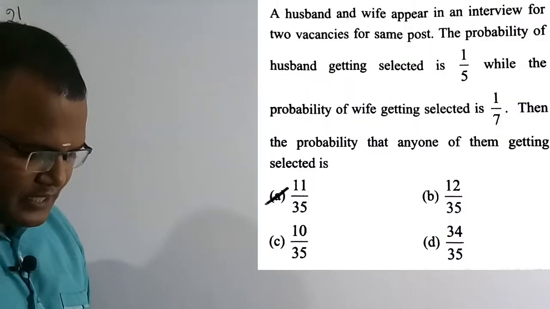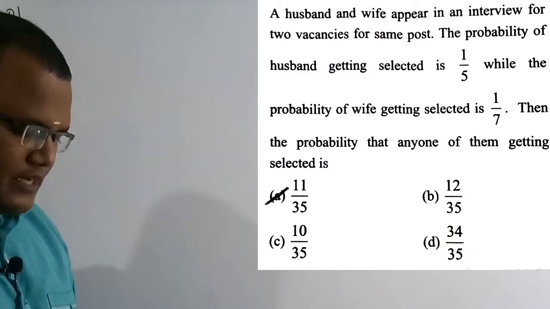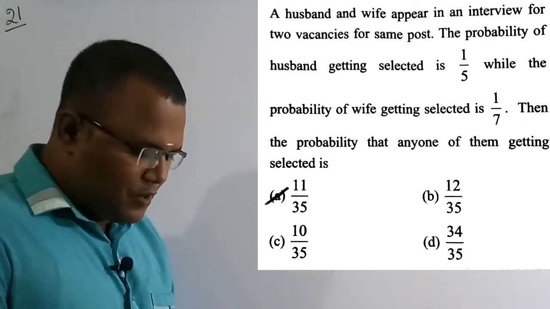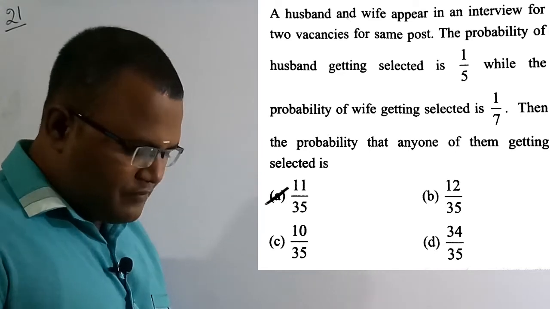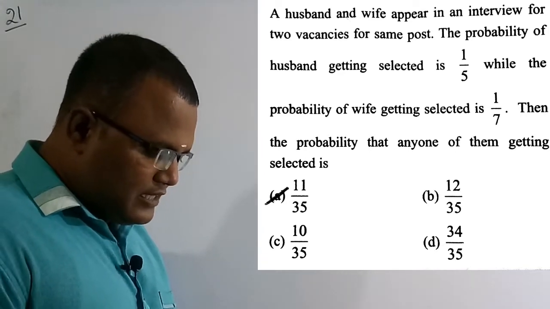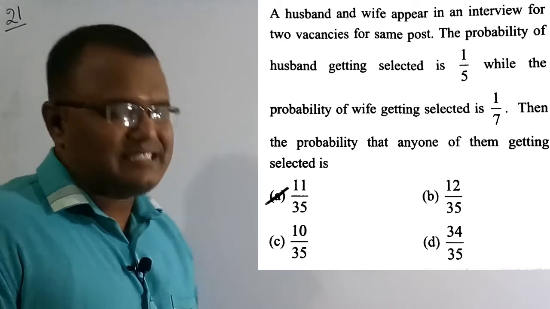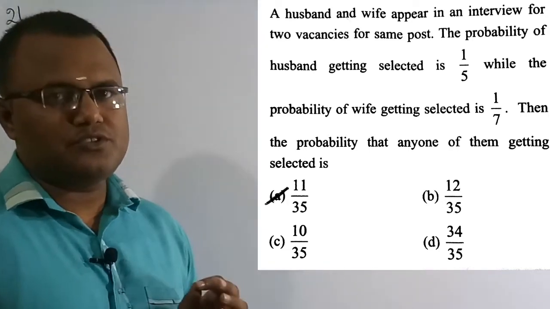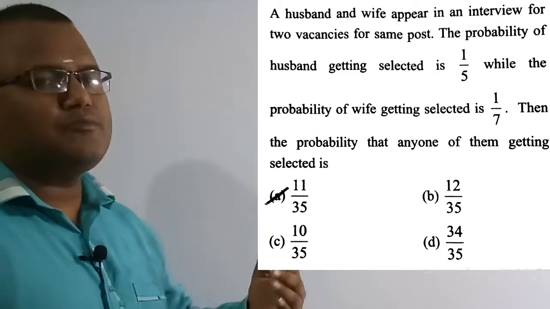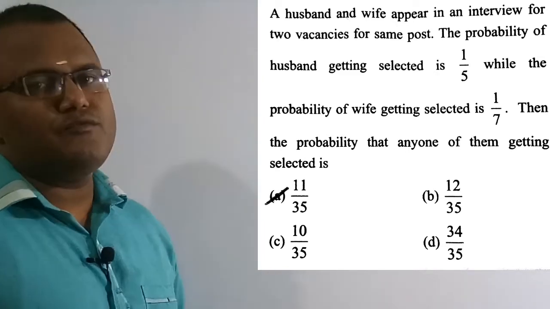So let's get started. Now we are going to solve the 21st question. See the question here. A husband and wife appear in an interview for two vacancies for the same post. The probability of the husband getting selected is 1 by 5, while the probability of the wife getting selected is 1 by 7. Then the probability that any one of them gets selected is. In the question, they have given that there are two vacancies for one post, and a husband and wife are going for an interview for this post.